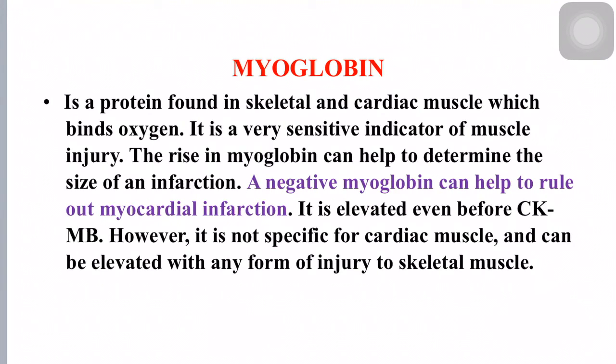Then coming on to myoglobin. Myoglobin is a protein found in skeletal and cardiac muscle. It is a very sensitive indicator of muscle injury. The rise in myoglobin can help to determine the size of the infarction, and this is the earliest enzyme to rise in case of myocardial infarction. A negative myoglobin can help to rule out myocardial infarction. It is elevated even before CK-MB. However, it is not specific for cardiac muscle injury.